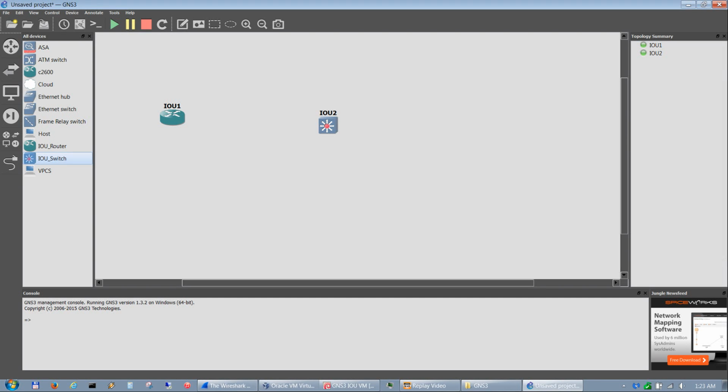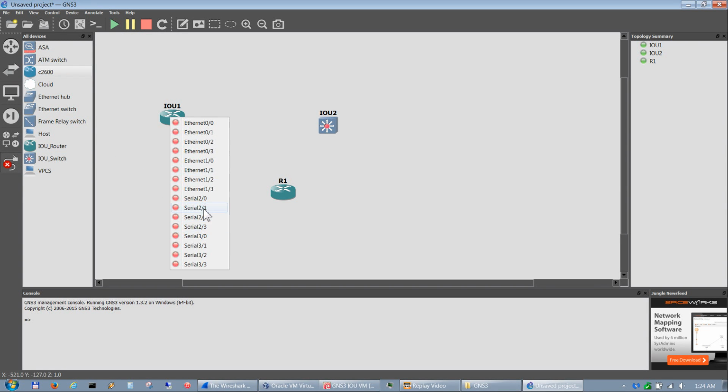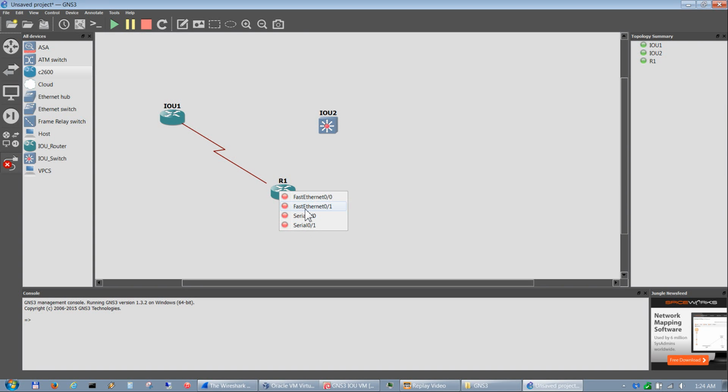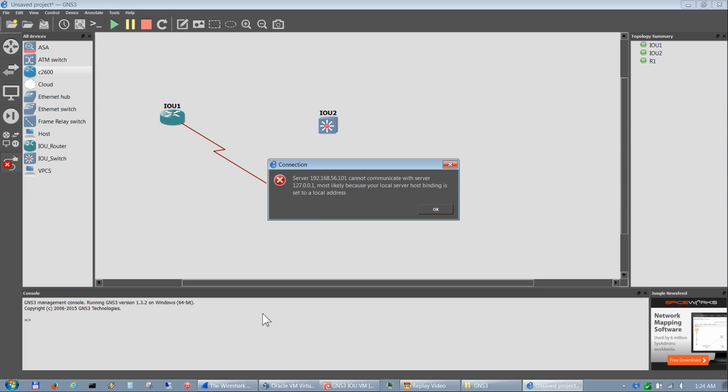One thing I will say, and I may be putting a bug in for it, is that if you want to connect an IOU router to an IOS router by serial, you sometimes get an error. Let me show you that real quick. I may have to turn them off, but let's try this. Sometimes you get this error right here.